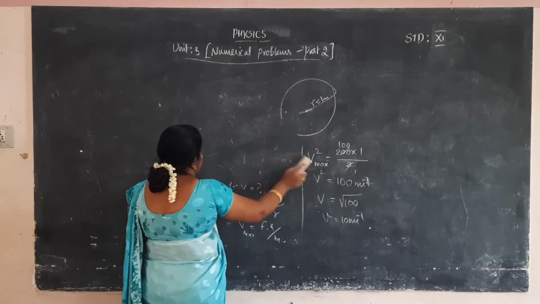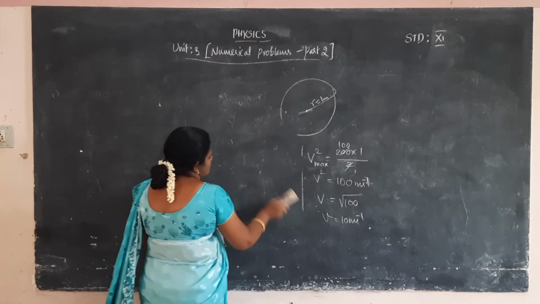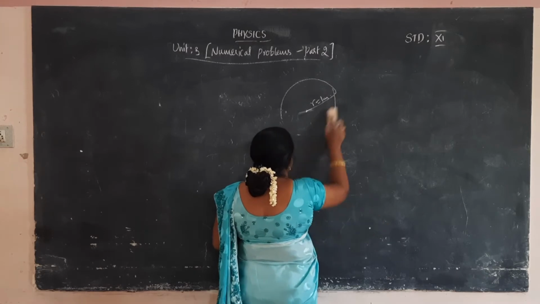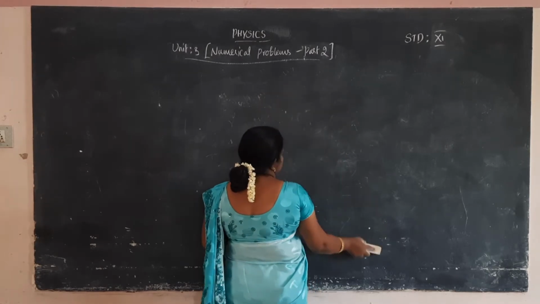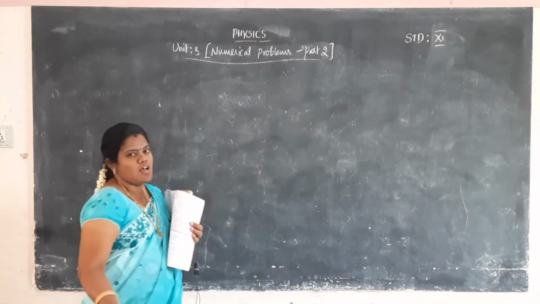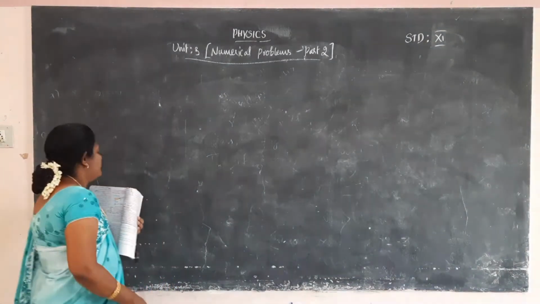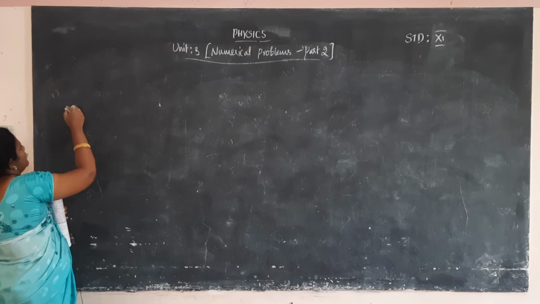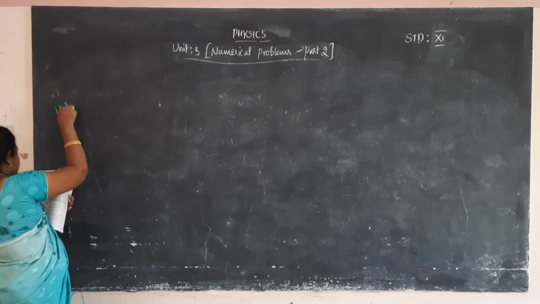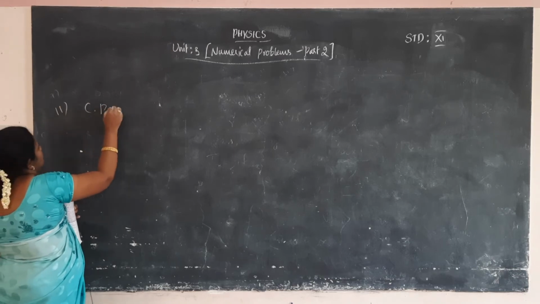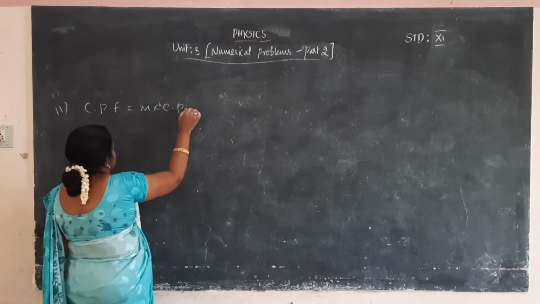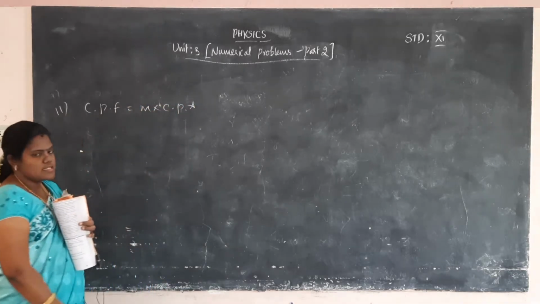Already I explained this in the example problem. This problem is the same as the last example problem. So first we want to calculate the centripetal force or centripetal tension. That is problem number 11. So centripetal force is equal to mass into centripetal acceleration.